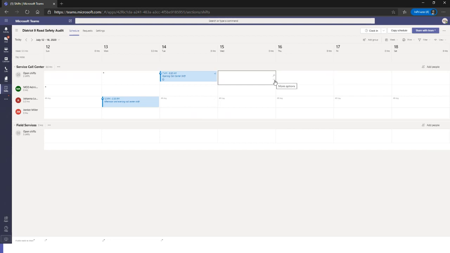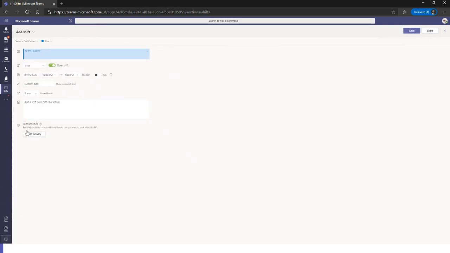So I want to click on the 3 ellipses that you see here, add open shift, and then it takes me into this panel. Now you'll see I have the availability to choose how many slots are open. I'd like to make 2 slots open for this one, and I want it to be the early morning shift because I don't have coverage for the early morning shift that day. Now you do have the availability to put in for a break. You can designate the time here. And we know that this is based off of typically the regulations per your organization, how many breaks that your employees do get. So I can set a 30-minute break in here if I'd like,